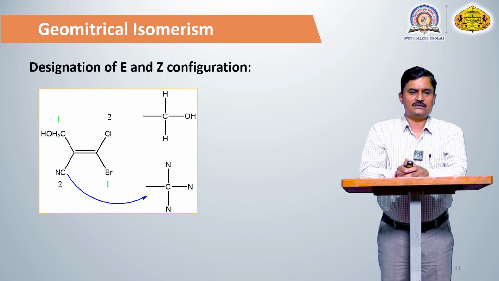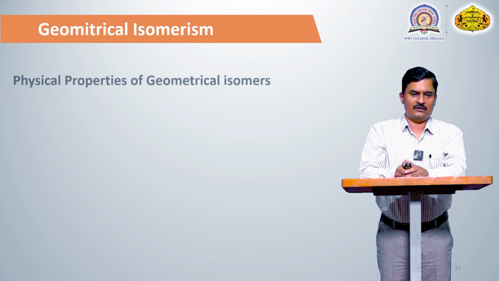Another example, CH2OH and C triple bond N. Here again, in CH2OH the first atom is the same and the second atom is different, oxygen, which is then compared with the nitrogen. The atomic number of oxygen is higher, so CH2OH is first priority and C triple bond N is second priority. So here, first opposite and second opposite, E isomer.